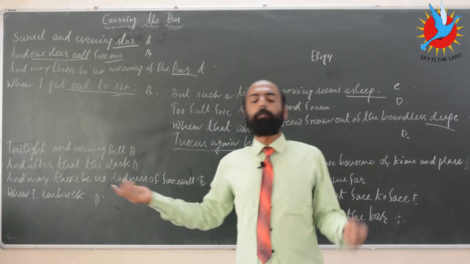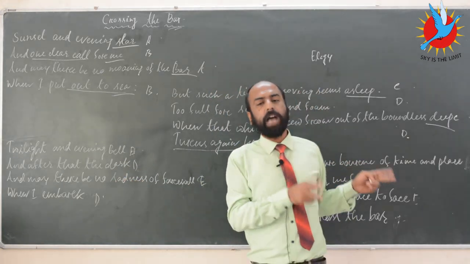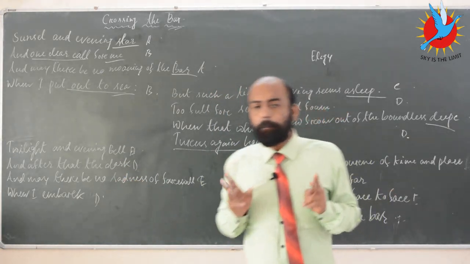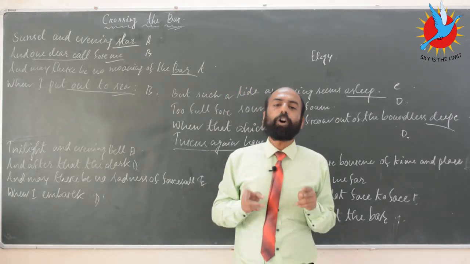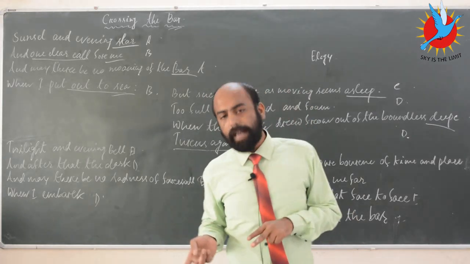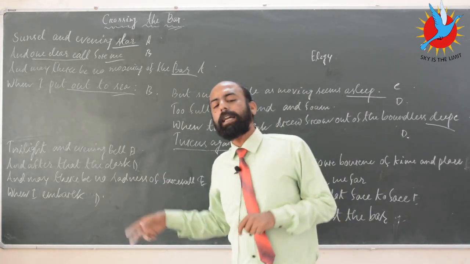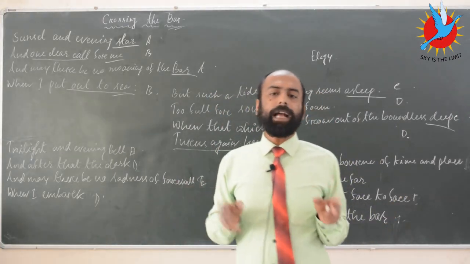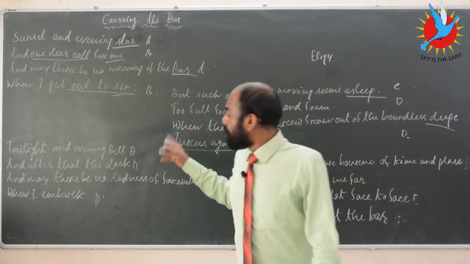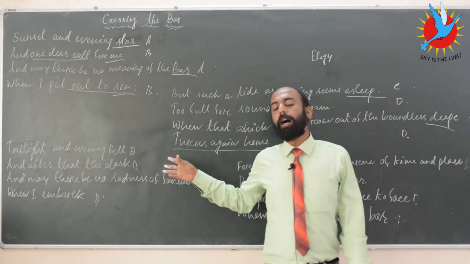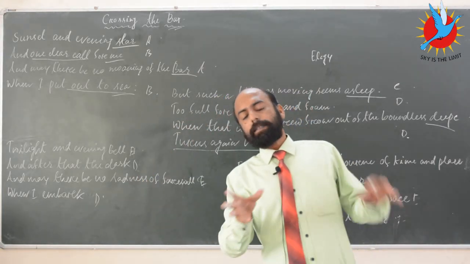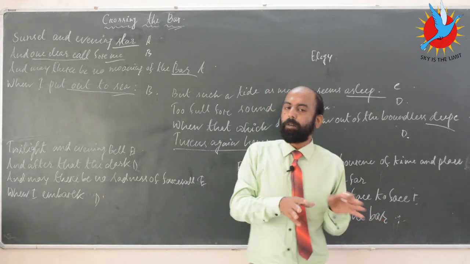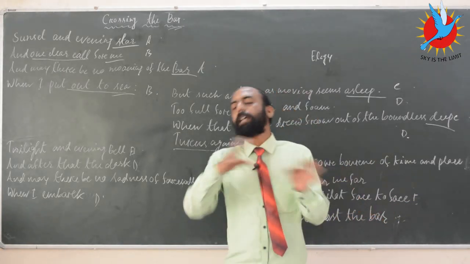Now evening bell, obviously the bell that marks in the church, the bell which marks the end of the day and beginning of the night. So end of the day, basically the end of life, and beginning of the night, once again darkness always symbolizes death. So the marking of the beginning of the evening, that once again symbolizes the beginning of another life in the other world.